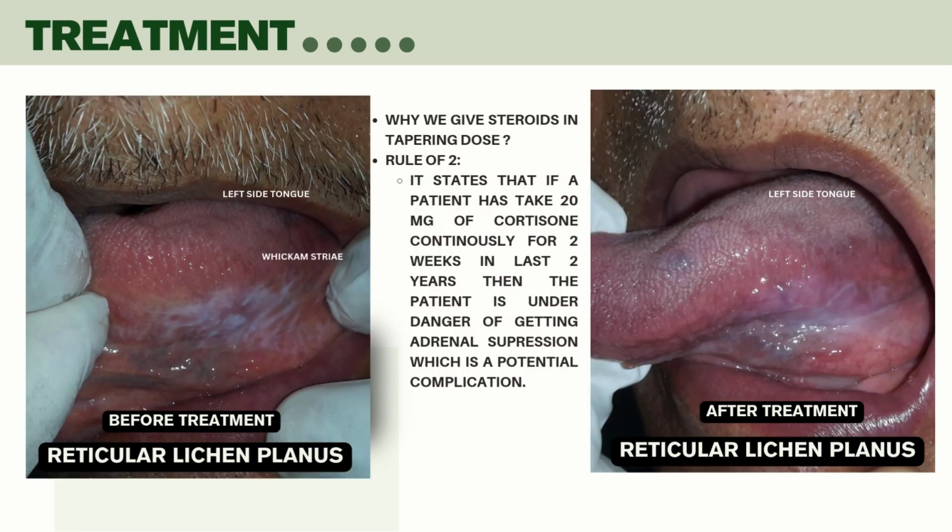And there is a very important rule: if you give steroids to the patient, you should know the rule of two. You can note it down. This is very important if you have to practice, so remember this rule of two. And always remember that whenever you prescribe steroids to the patient, the dose should be lowered in a tapering manner. You should not stop it suddenly. It should be tapered, and then stopped, because you have to remember the rule of two for steroids.